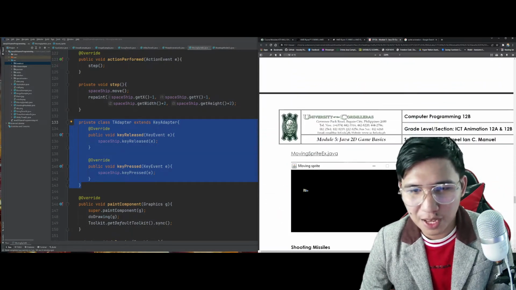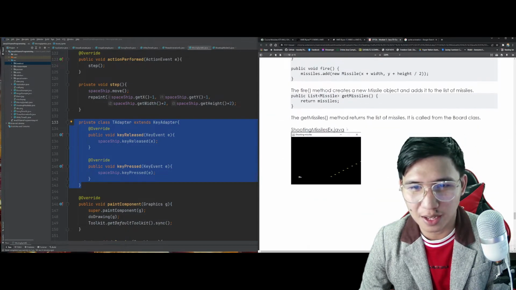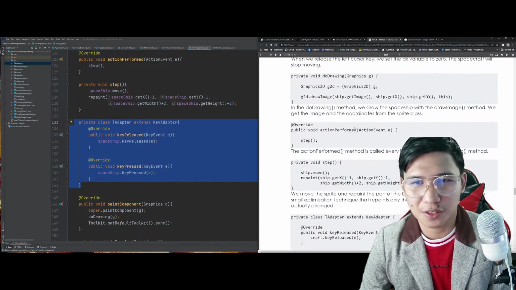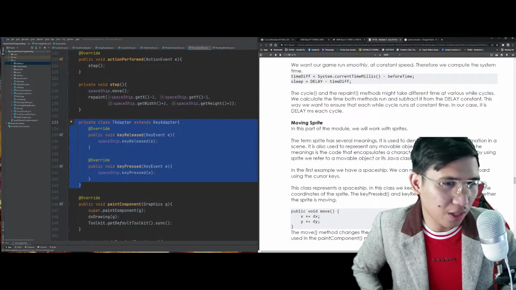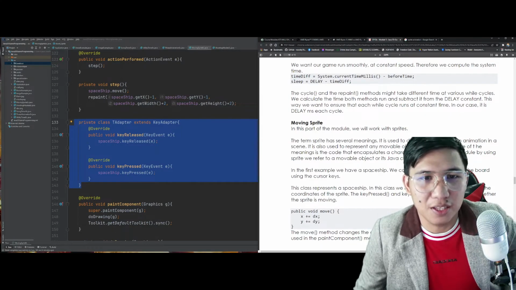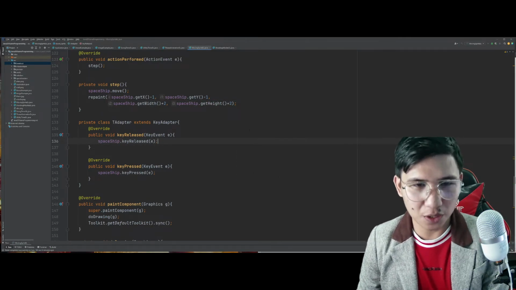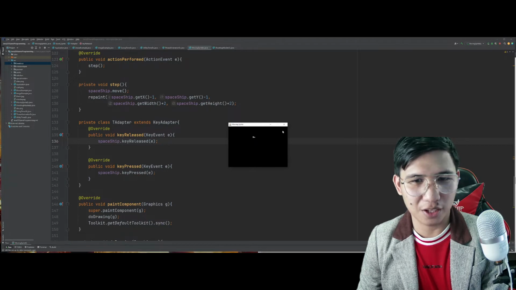So, mag-implement tayo dito ng next na mayon. May shooting missiles na. Yan. Shooting missiles. Abot pa ba na oras? Yeah. I still have 20 minutes para dito. Pero nakakatuwa to eh. Kasi may umaandar na. Umaandar na siya.